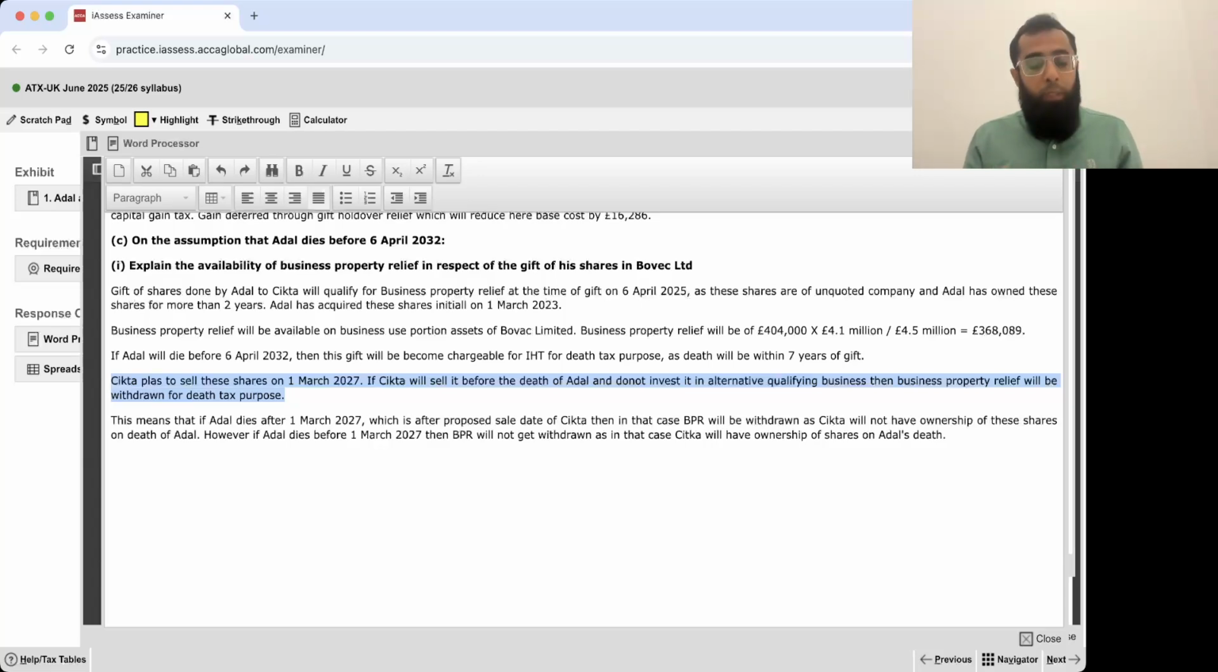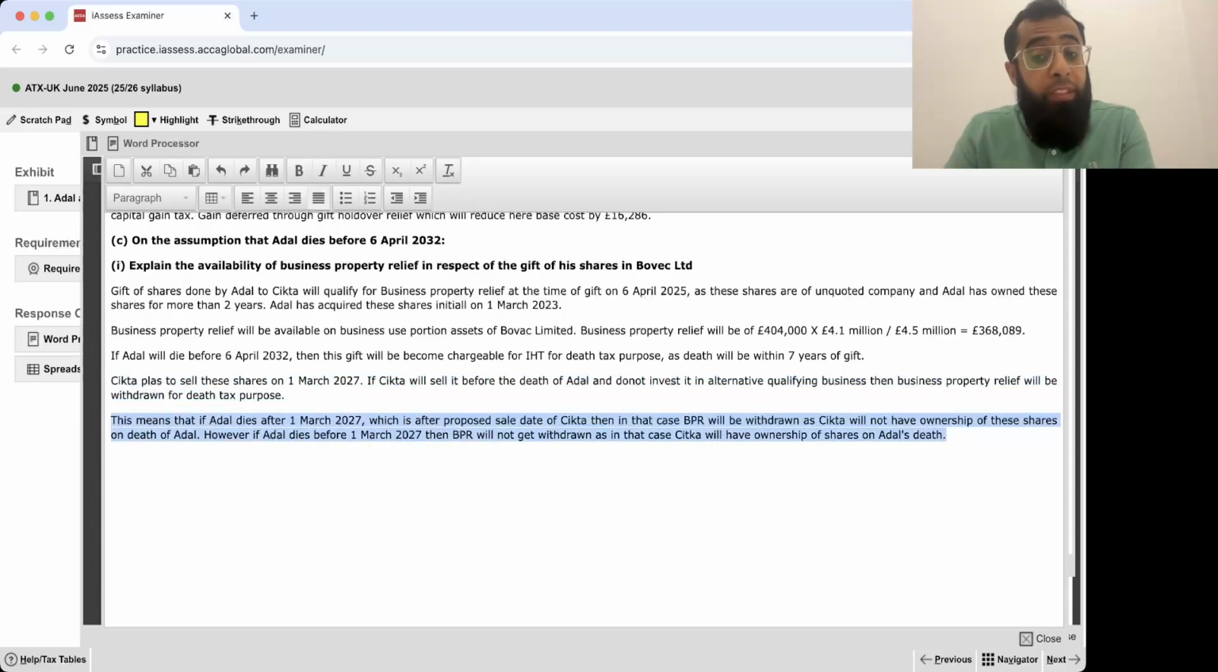And then we argue that if Adele dies after it, then BPR will get withdrawn because on that date, Sitka will not have these shares in her ownership. And if Sitka does not have these shares in ownership and has not invested in an alternative business, then BPR will get withdrawn. But what if Adele dies before this proposed sale date? Then obviously the shares will be in ownership and BPR will remain intact. You just need to read it with patience, listen to me 2-3 times, go back again and again. It will get clear. It's just about using the words.